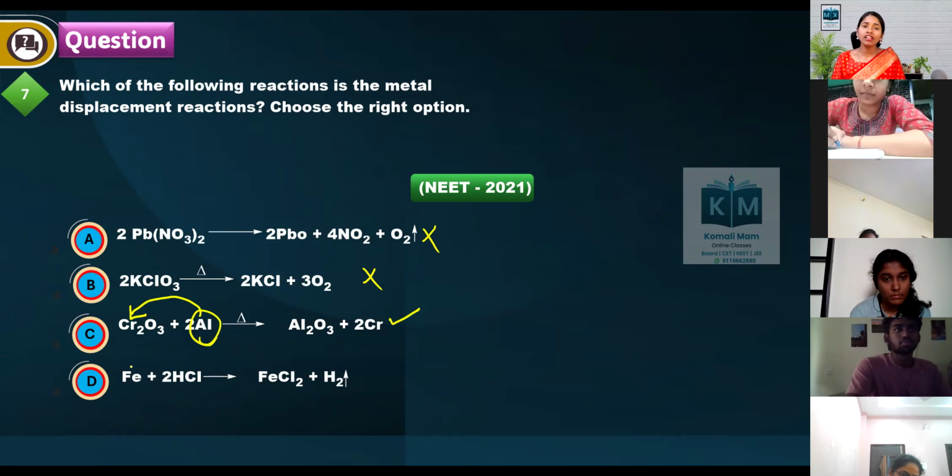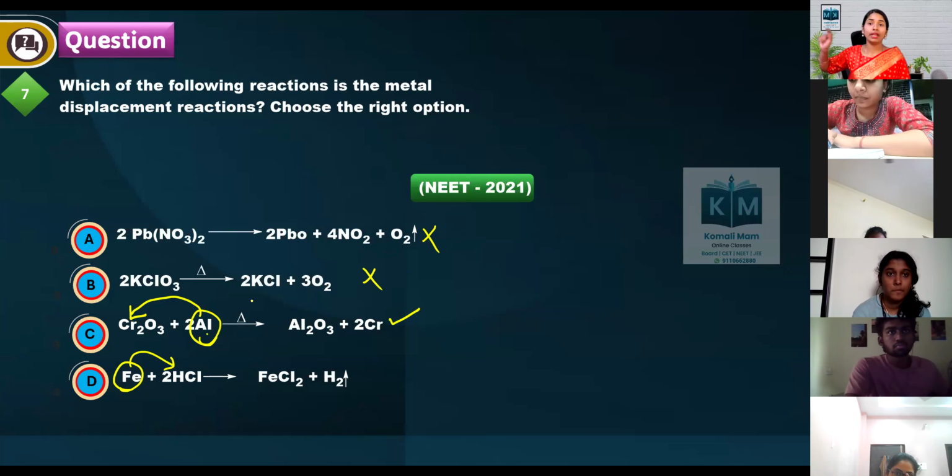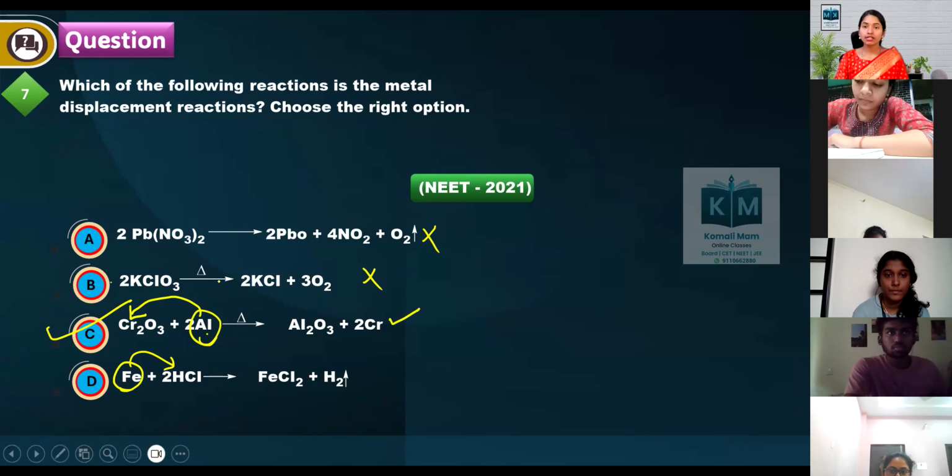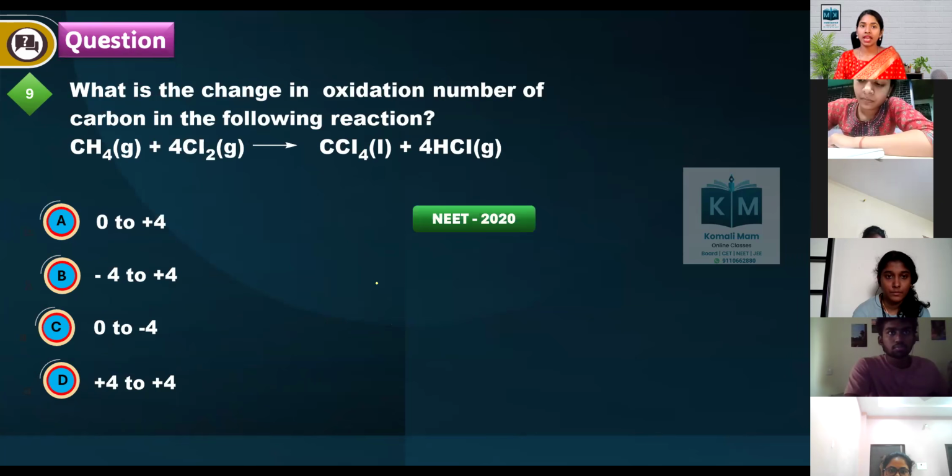Here metal is displacing hydrogen. See, this metal is going and displacing another metal. These kinds of reactions are called metal displacement reactions. More reactive metal goes and displaces less reactive metal.